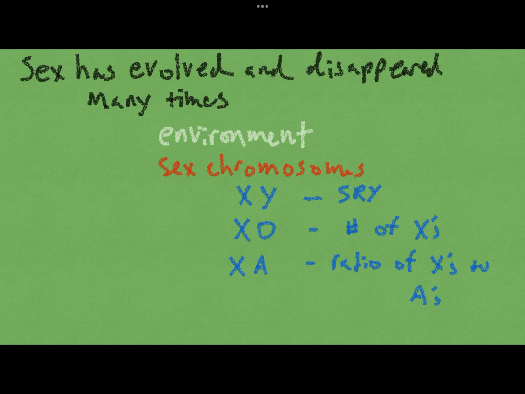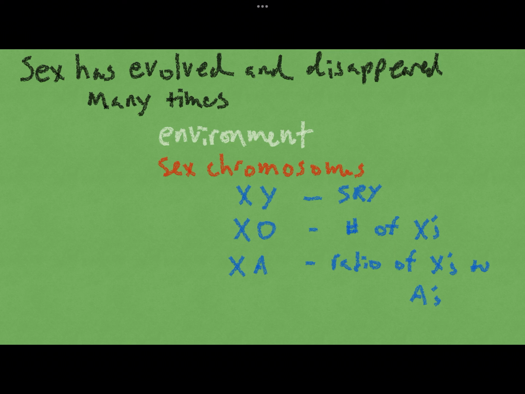It's important to note that sex has evolved and disappeared many times throughout eukaryotes. There are many ways that sexual phenotypes can be determined, most of which are genetic, but some are environmental. For example, some reptiles lay their eggs in the ground where the ambient temperature is relatively constant. The eggs near the top are going to be slightly warmer and develop as one sex. The eggs near the bottom are going to be slightly cooler and develop as the other sex. It happens both ways in different species.